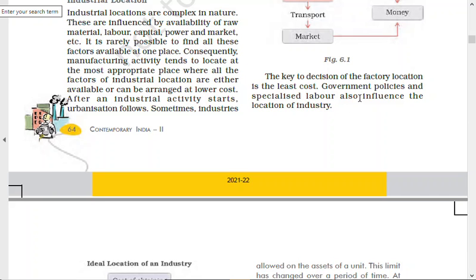And specialized labor also influences the location of industry. There are certain industries where you need specialized labor, right? Specialized labor may be highly educated people. Let's say 20-30 years ago, when India started its computer education and compulsory computer education in the schools, we produced lot many programmers.